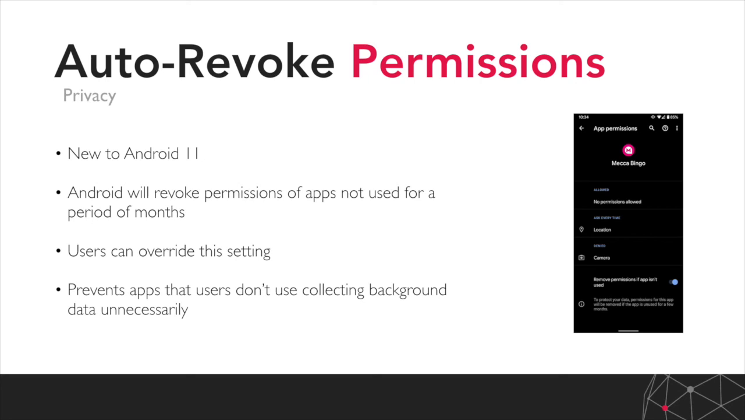It can be overridden. You can see on that screenshot on the right hand side there's a little toggle at the bottom. So if the user doesn't want to enable that, they can tap that toggle.